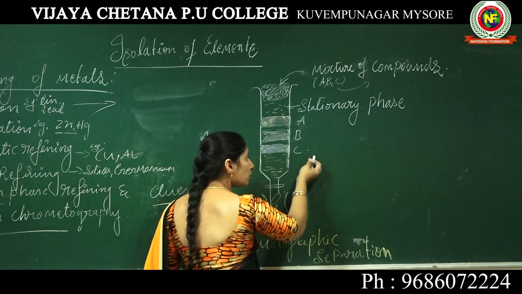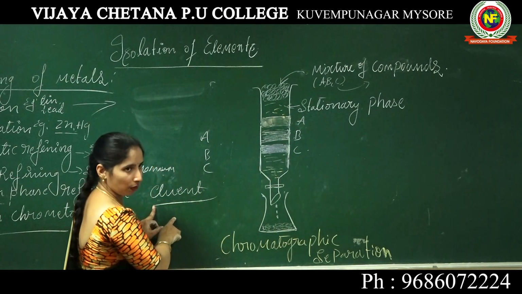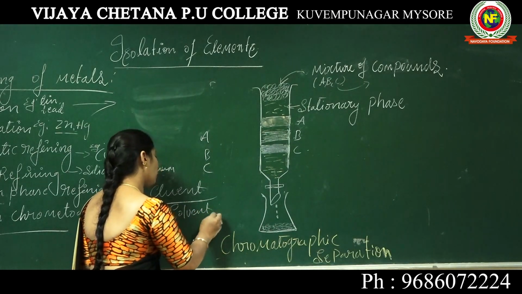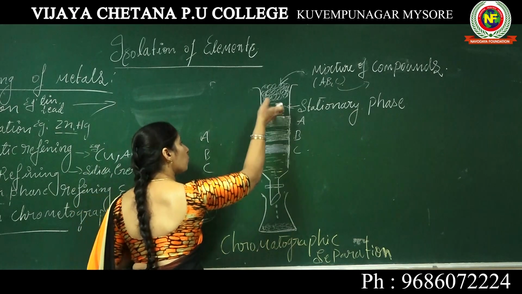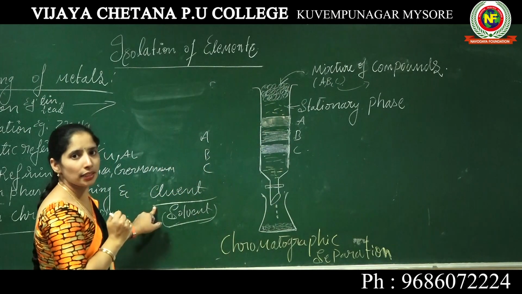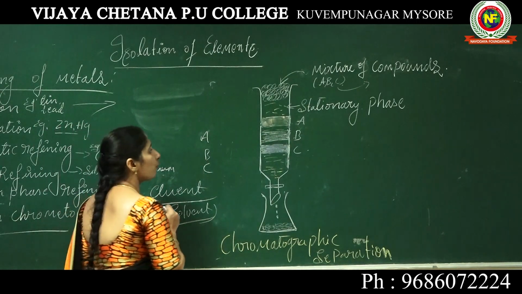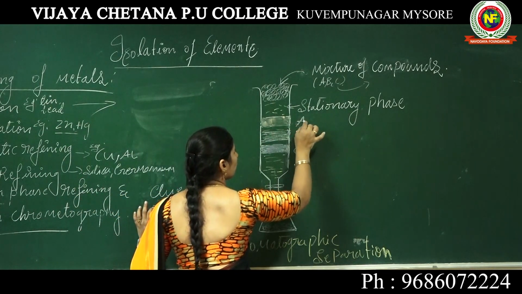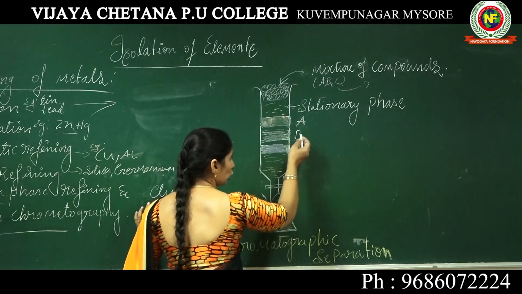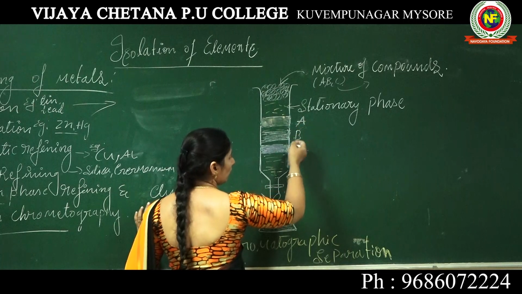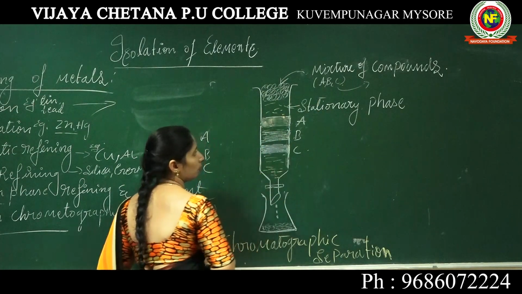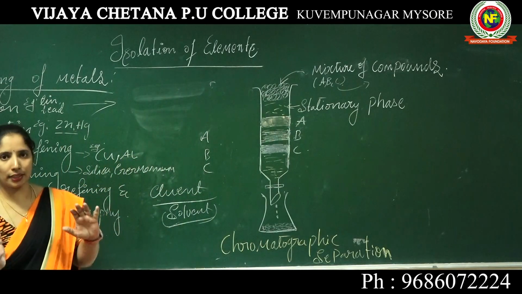So how to remove this? By adding a suitable element. Elements are nothing but the solvent. While adding a suitable solvent, we can easily separate. Through this, we get each component like A, B, C. We can easily separate the components in the mixture.